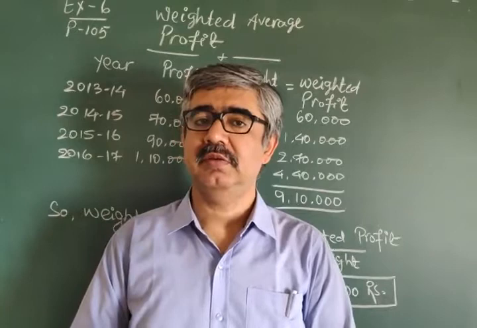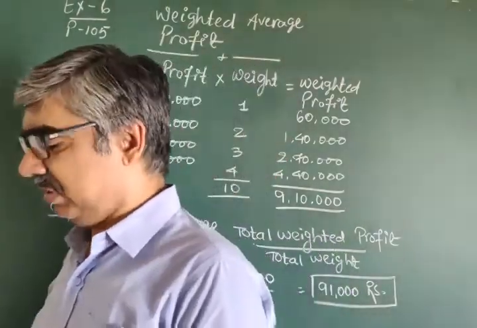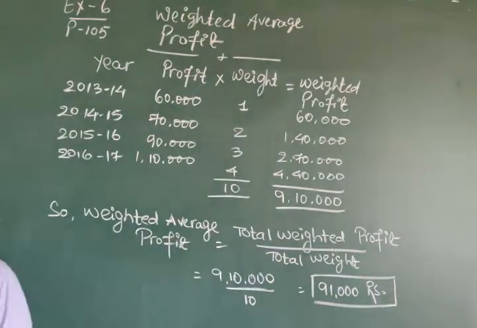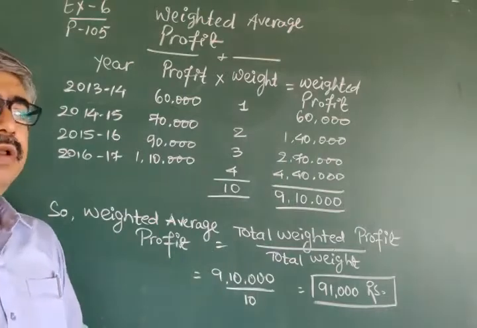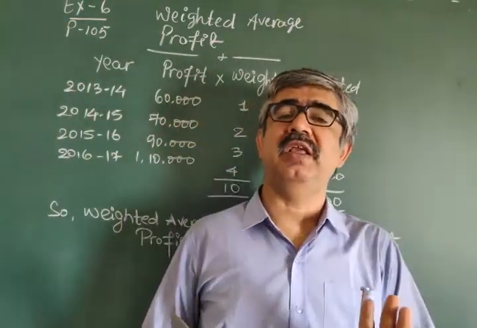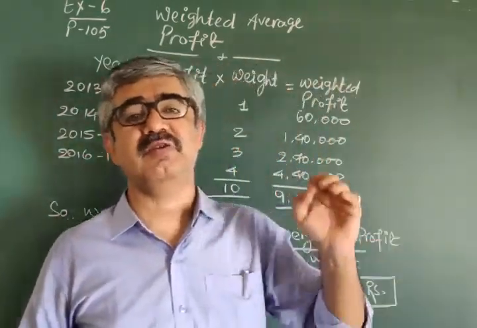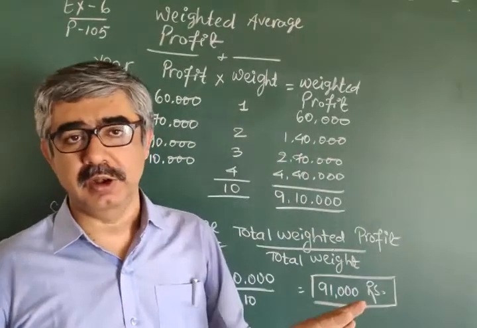Let's continue with the textbook exercise. Exercise question number 6 is already given on page 105. But here they say to find only the weightage average profit. No goodwill.